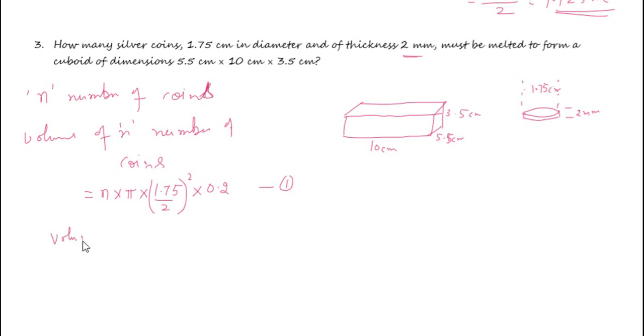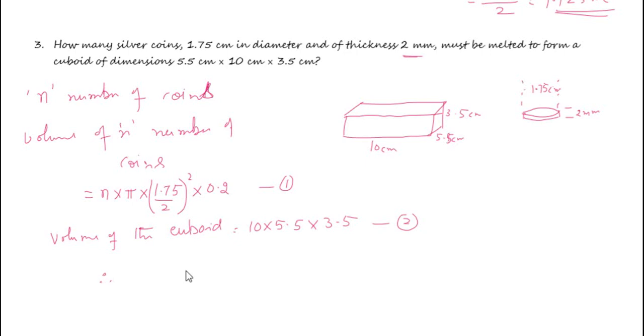Now the volume of the cuboid is equal to 10 into 5.5 into 3.5. Let us take this as 2. These two volumes, 1 and 2, should be equal, because we are going to form this cuboid from this n number of coins. We'll melt this n number of coins and prepare this cuboid.